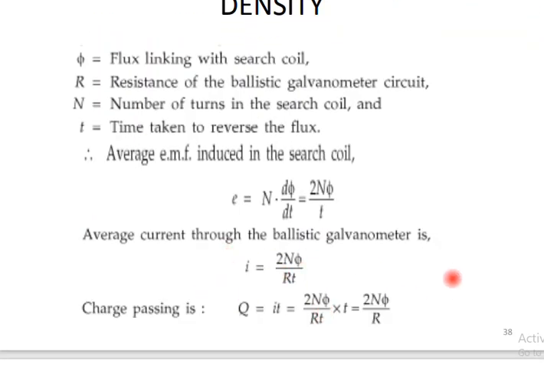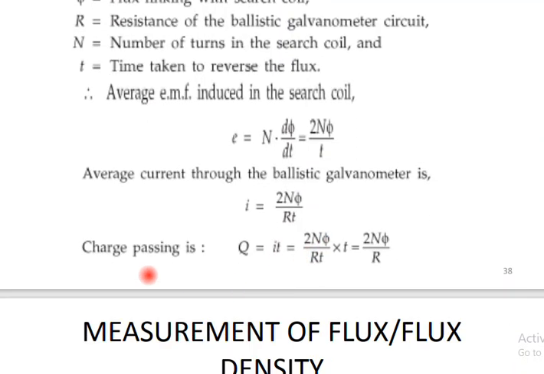The average current through the ballistic galvanometer is I equal to 2N phi divided by R t, because we know from V by R that this E acts as the V. The charge passing, Q, is equal to I t, which is equal to 2N phi divided by R.